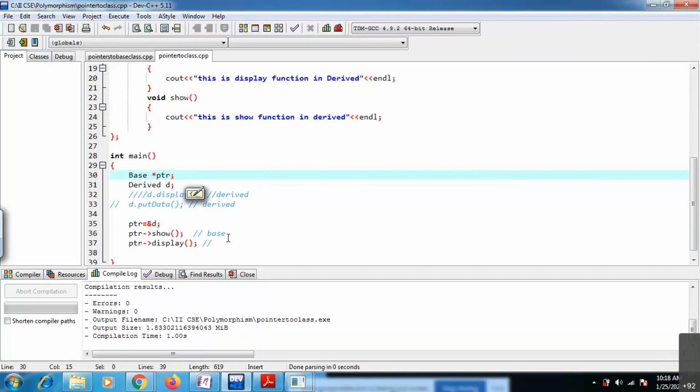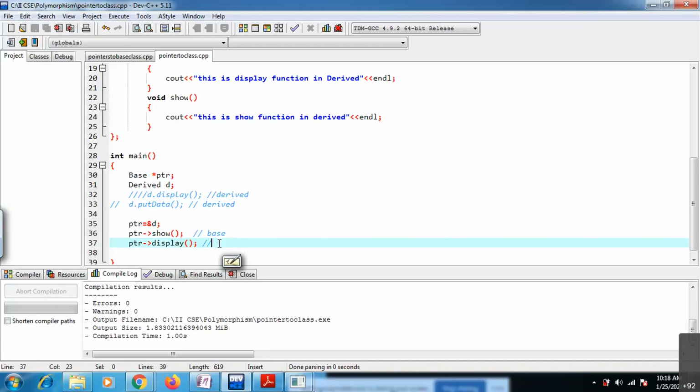That we can do by using virtual functions. That we will see. But the thing here is how you are able to access your derived class members by using pointers, and how you are able to access base class members by using pointers. If you are clear on that, we can move to the polymorphism concept.